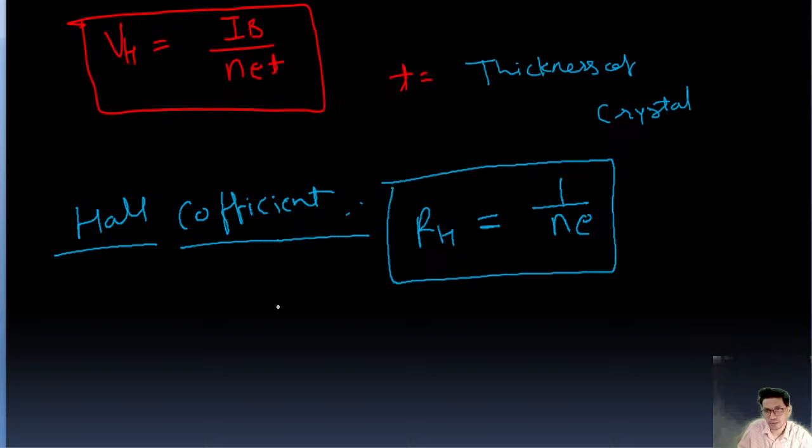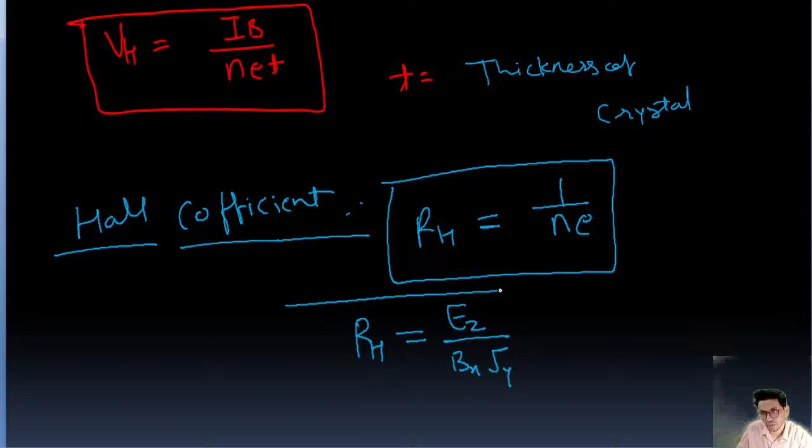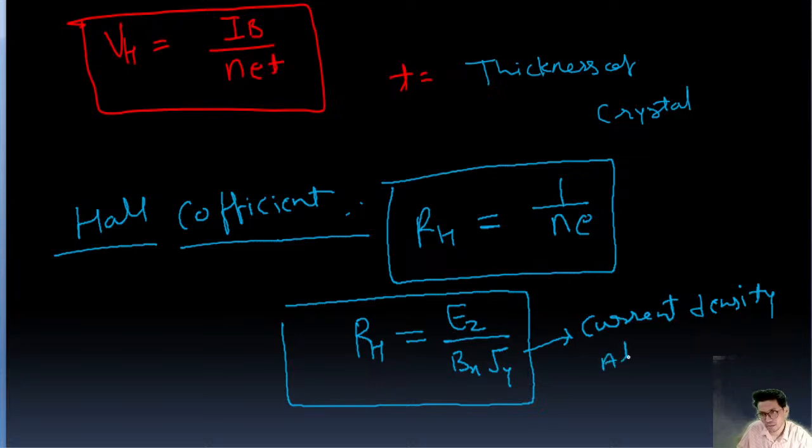The second formula for Hall coefficient is RH equal to Ez upon Bx Jy, where Jy is the current density along the y direction, Bx is the magnetic field along the x direction, and Ez is the electric field along the z direction. These two formulas are very important.